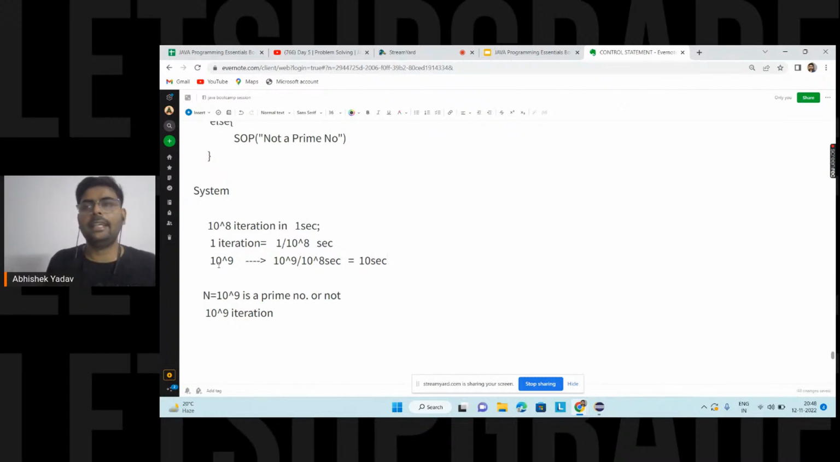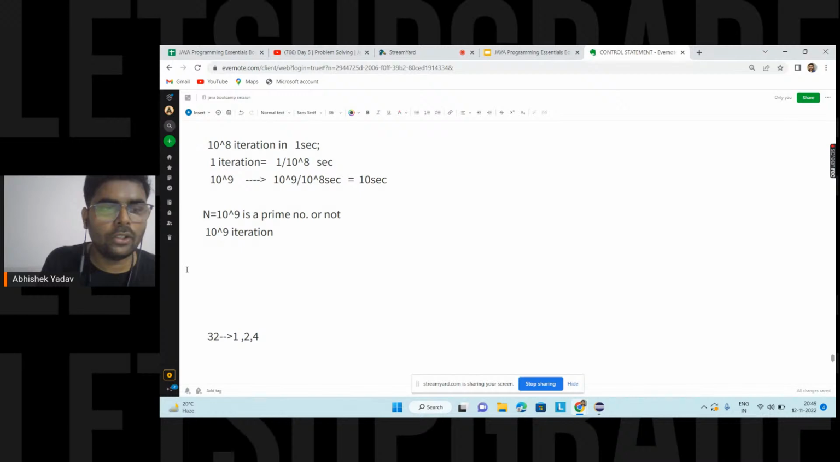So you are saying, hey, okay, I have written a code and my computer is taking 10 seconds to check whether 10 to the power 9 is a prime number or not. And you are saying, hey, 10 seconds is too less, so I can wait for 10 seconds to get the result. Let's take the value of n is equal to 10 to the power 18 this time. Okay, now the value of n is 10 to the power 18.